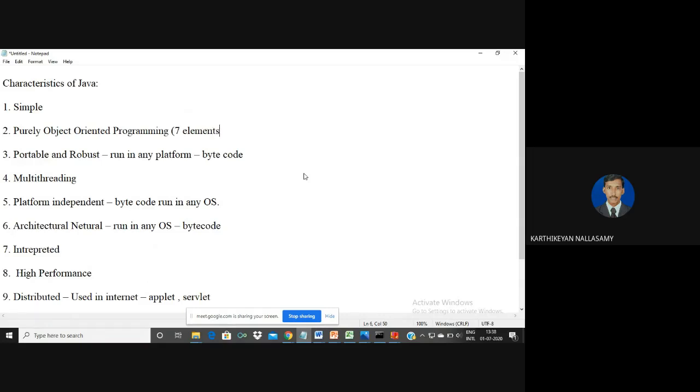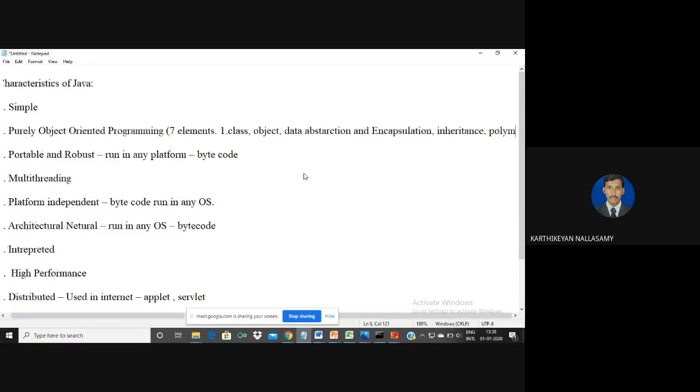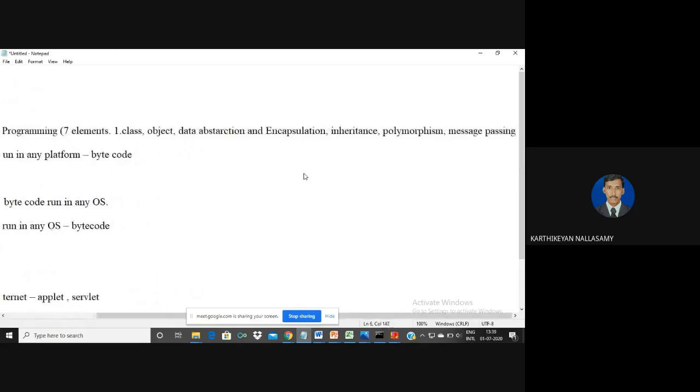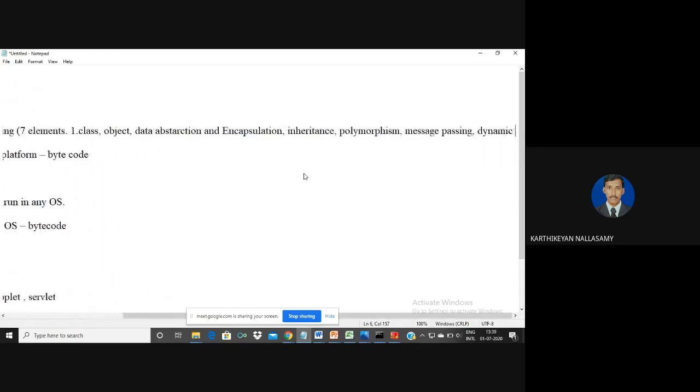They are: one, class; second, object; third, data abstraction; then encapsulation; then inheritance; polymorphism; message passing; and dynamic binding, which is called late binding. So these are the different basic elements of OOPs.